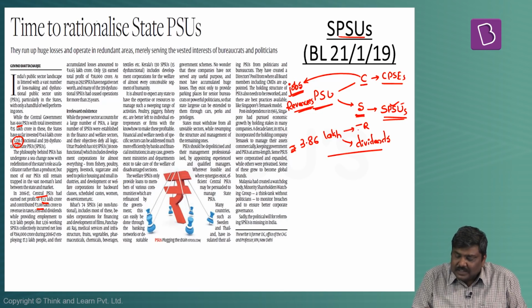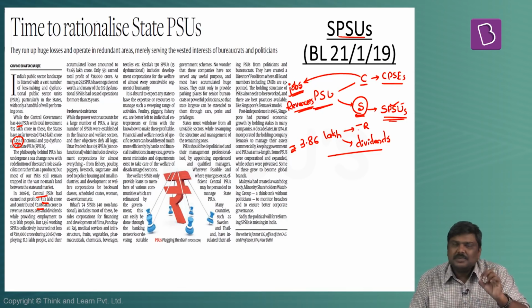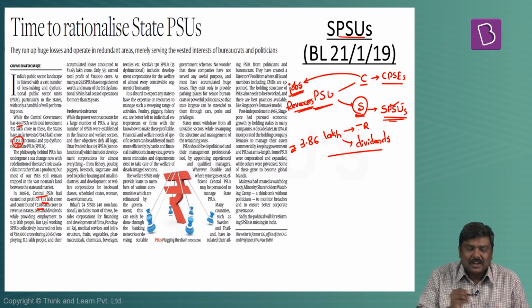Whereas in case of the state PSUs, which are more than 1130, to be more precise 1136 PSUs, this article says that they have had a loss of around 84,000 crore rupees.